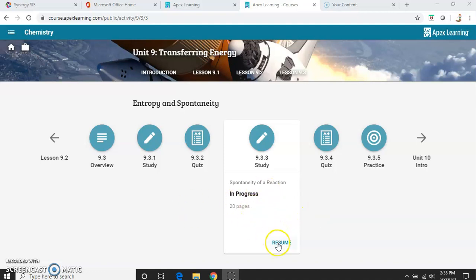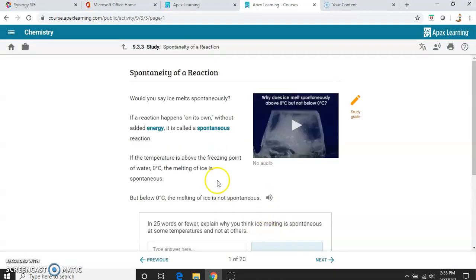So, spontaneity of a reaction. Spontaneity, spontaneously, or spontaneous, all those just mean: does it just happen on its own? If a reaction happens on its own without added energy, it's called a spontaneous reaction. Ice does melt spontaneously above 0 degrees, but not below 0 degrees Celsius.